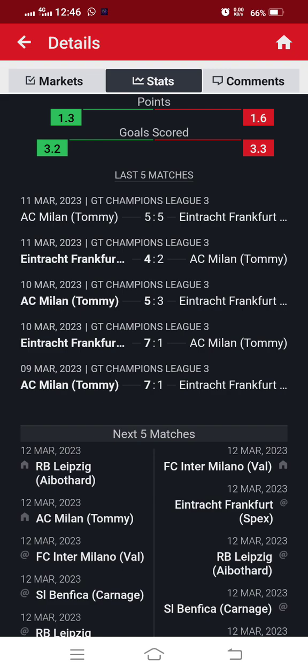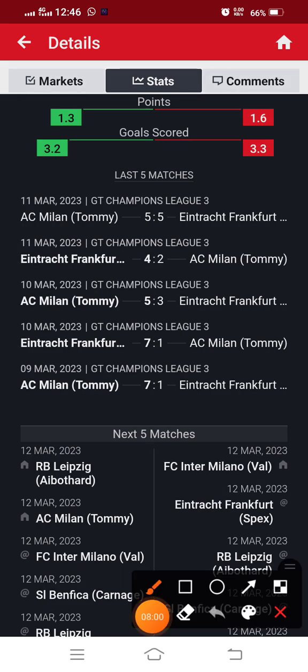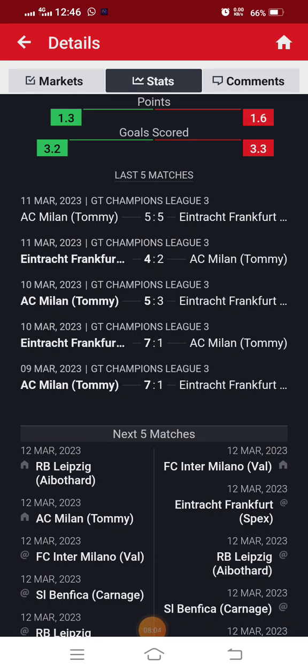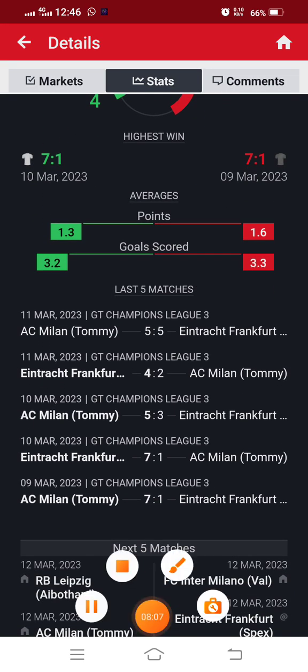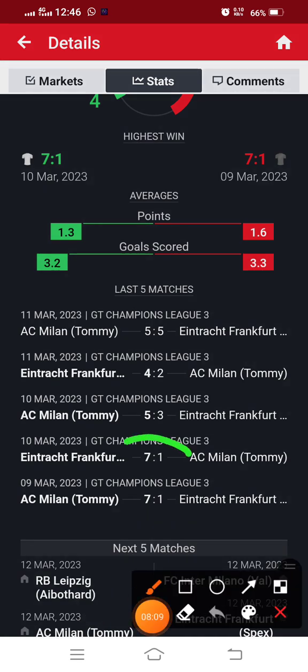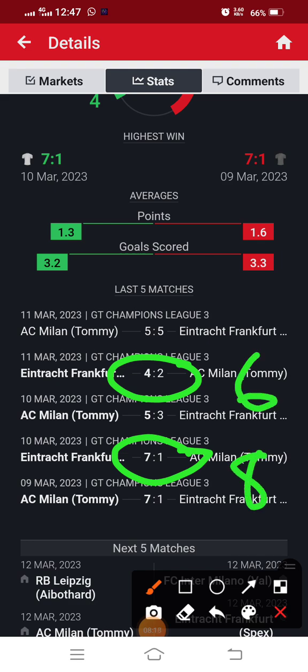That is the goals average pattern. Okay, so if you check, who are we looking at? It's always important to know who you're looking at. Frankfurt. So we'll come down to Frankfurt here. We'll see that Frankfurt had 8. Frankfurt had 6. Not much of a decline. Okay, so we have 8 and then we have 6. Not too much of a decline.